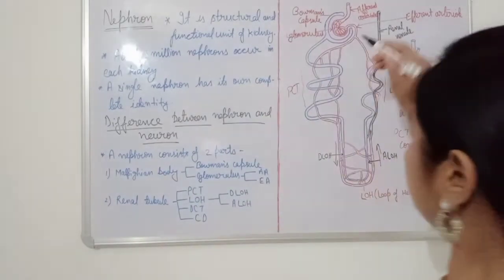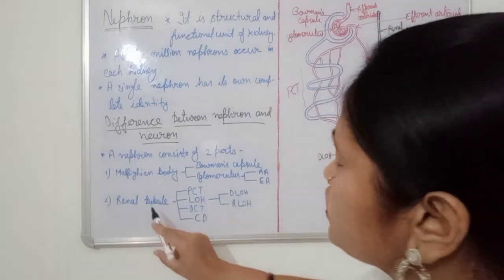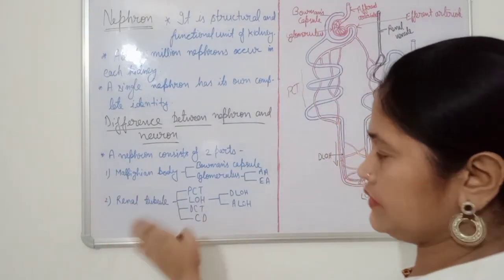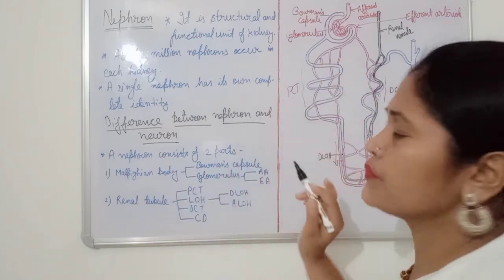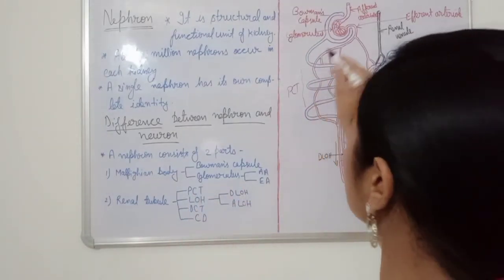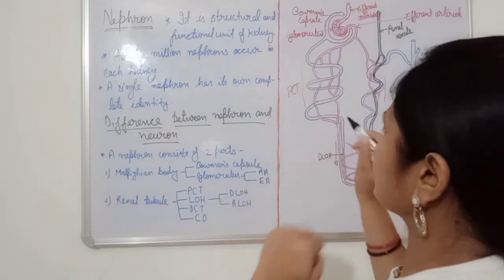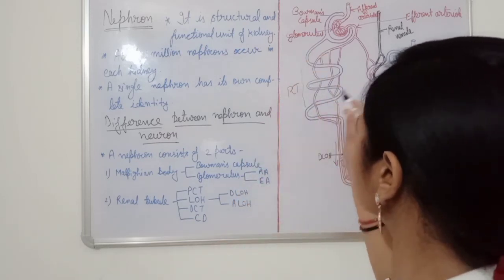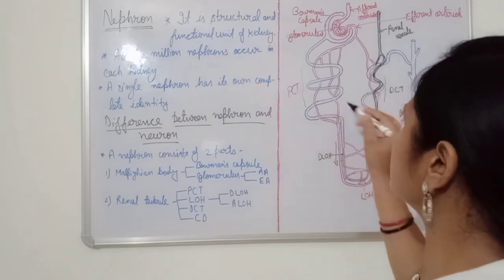So now it is PCT. Then renal tubule, the second part. From here it starts the tubular portion. So PCT, proximal convoluted tubule. Proximal means it is a front portion of the Bowman's capsule. And convoluted means the rounded turning form, and tubular means tubular structure.